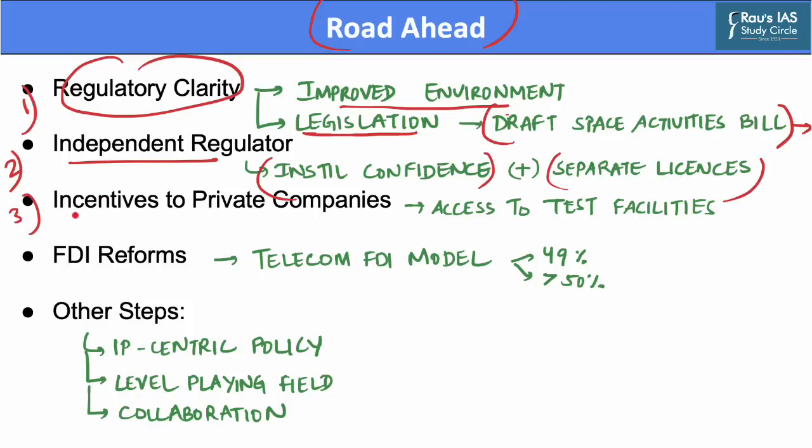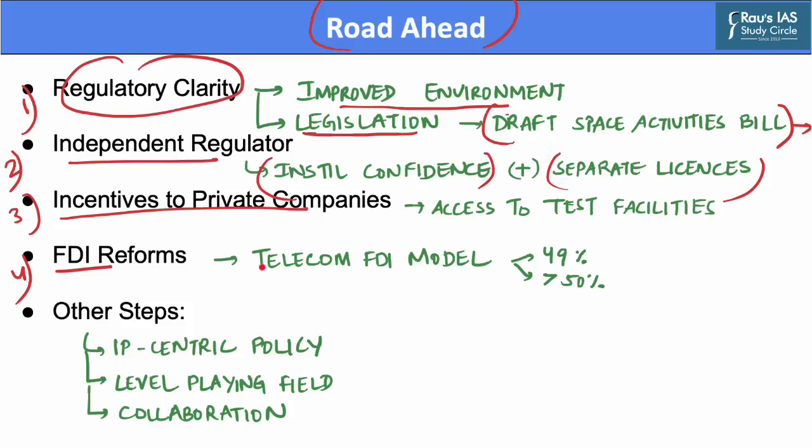The third way is to incentivize the private companies. Opening up ISRO testing facilities such as the ISRO Propulsion Complex at Mahendragiri in Karnataka will help private sector companies build satellites and test rockets, which will reduce the cost and increase incentives for the firms to build an operational spacecraft. The fourth is to bring foreign direct investment reforms.